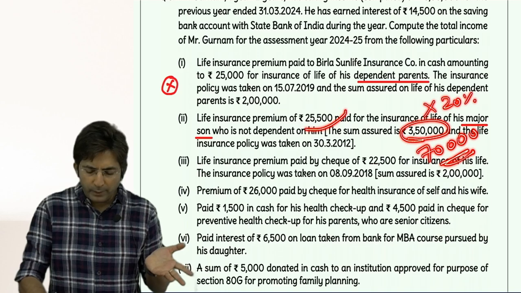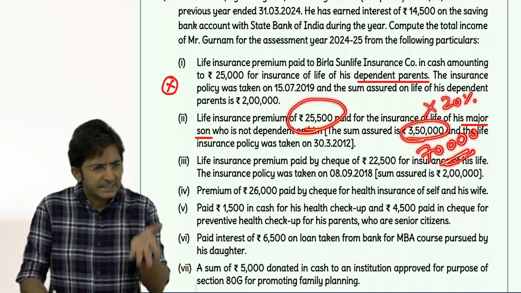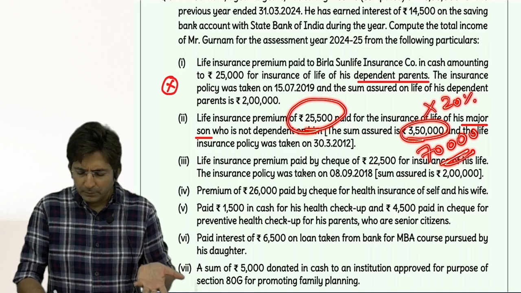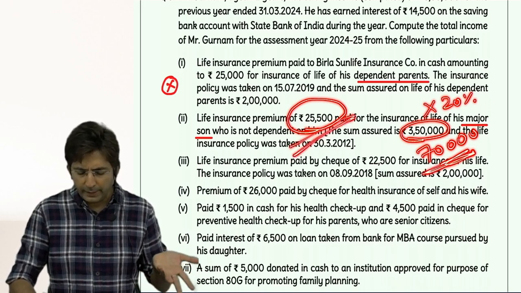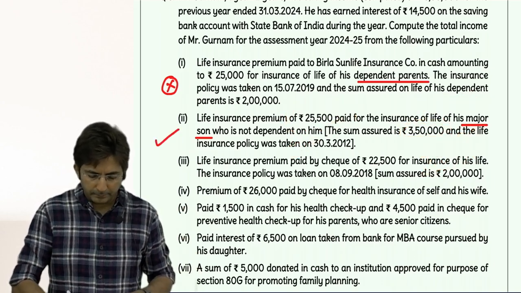But we have paid only 25,500. It is less. If it is less, take less. Or if you want, use the formula whichever is less. So between 70,000 and 25,500, what is less? 25,500. Okay. So this will come in 80C.